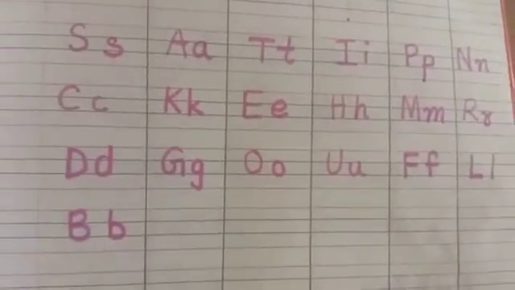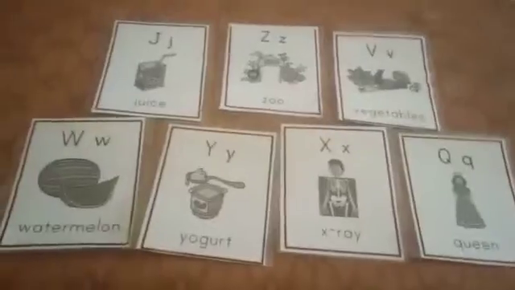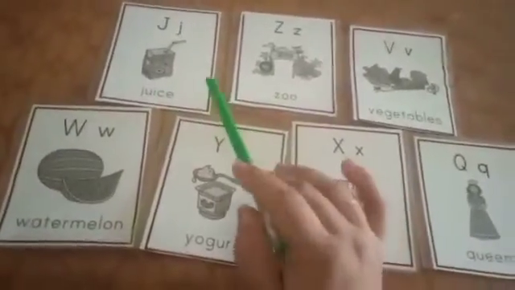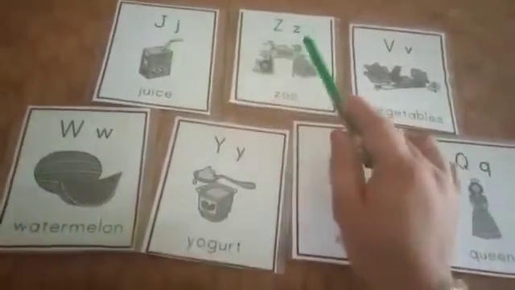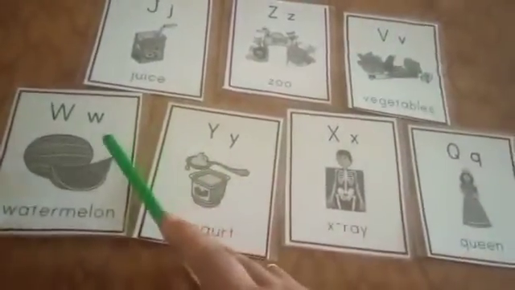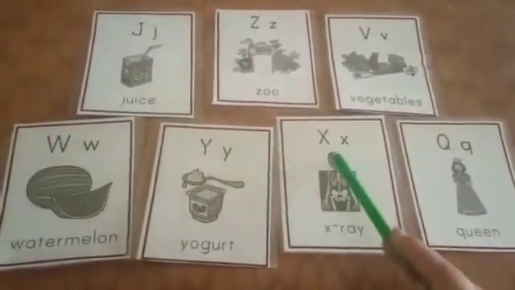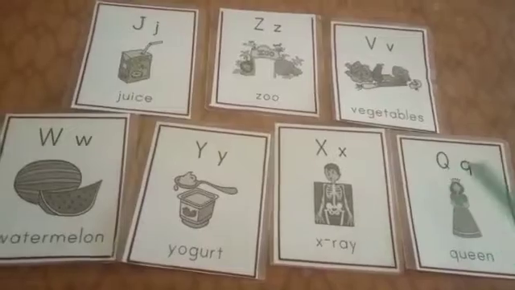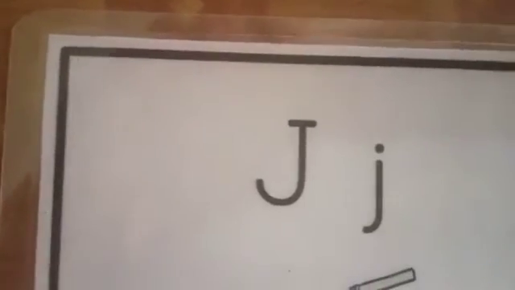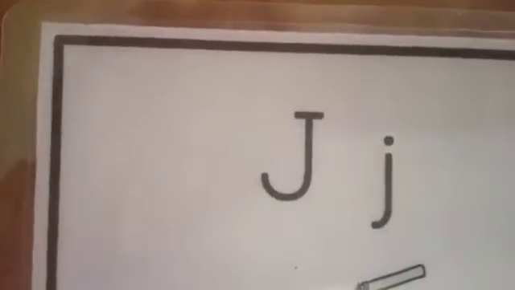Children, now learn next letters. Children, today we are going to learn J, Z, V, W, Y, X and Q letters. Capital J and small j. Name of the letter is J. And sound of the letter is J.